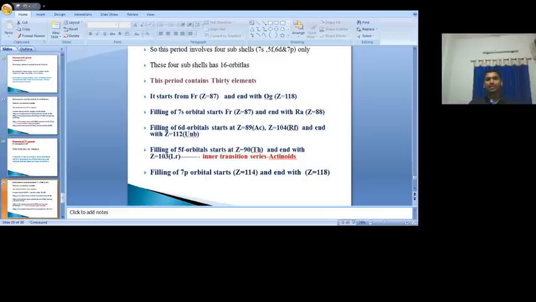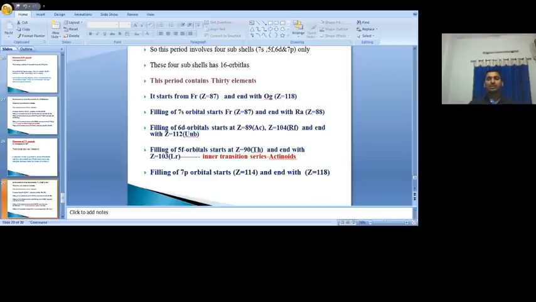Okay, fine. Then where does the sixth period end? 86. So the seventh starts with which atomic number? 87. So it starts with atomic number Z equal to 87, and the 32 elements end with atomic number 118. So totally 32 elements are present.